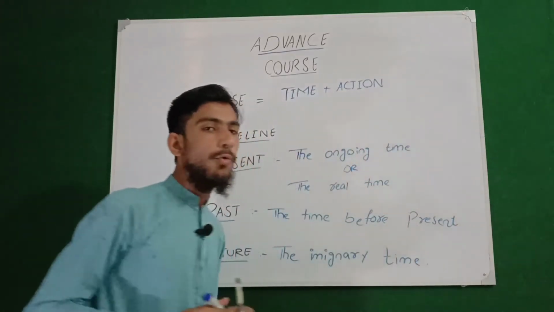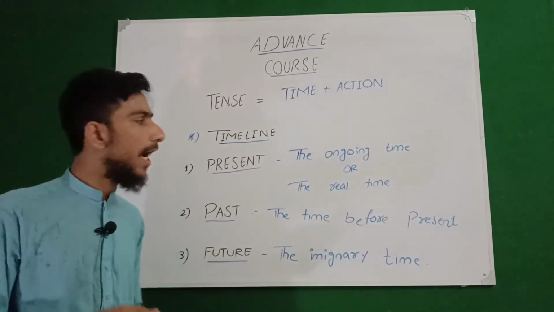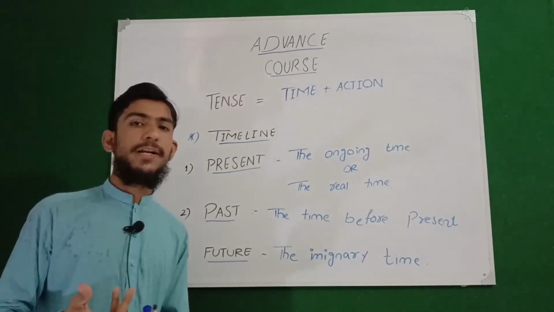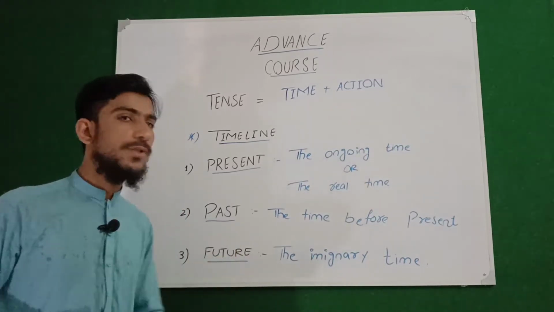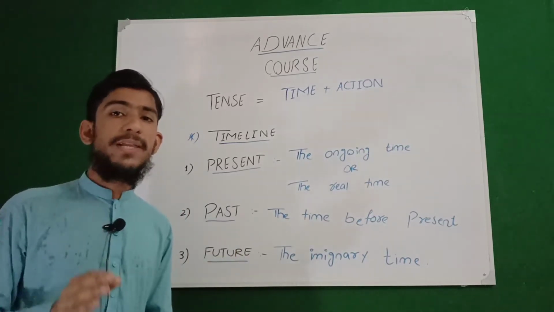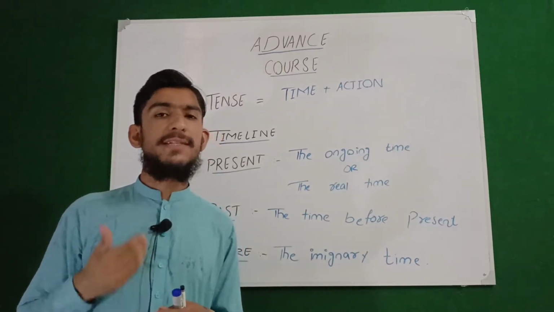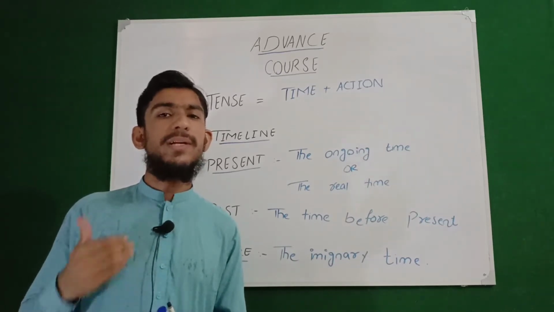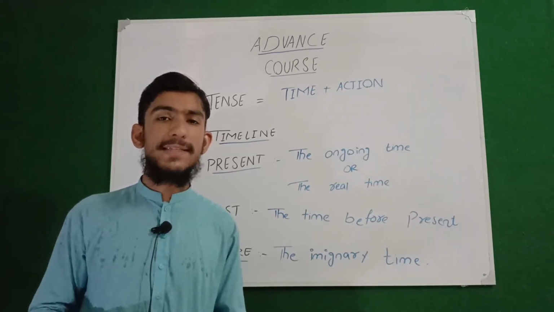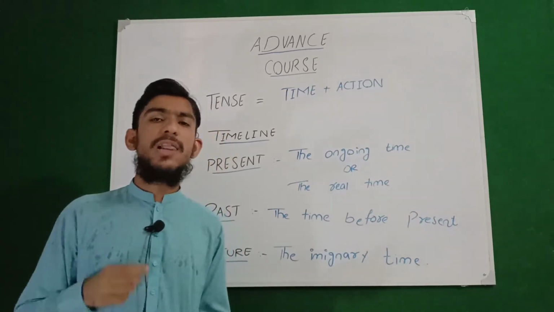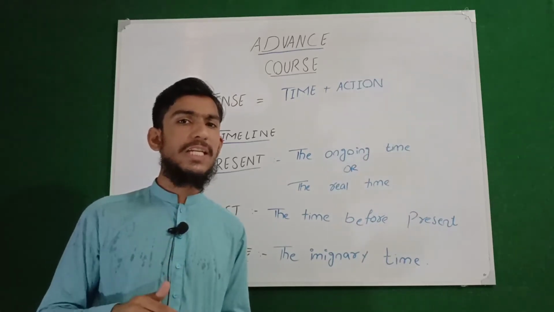So now we have understood the timeline. In the timeline, there are basically three times. One is the present time, which is the ongoing time or the real time. The second is past time, which is the time before present. And the third one is future, which is basically the imaginary time. Remember that in tenses, we studied future simple, future continuous, future perfect, and future perfect continuous. But the grammarians have now written in their books that future is not a tense, because this is an imaginary time. And inshallah, in this video, we will learn why future is not a tense. So stay tuned with English with MW.